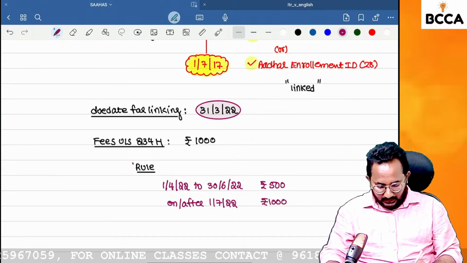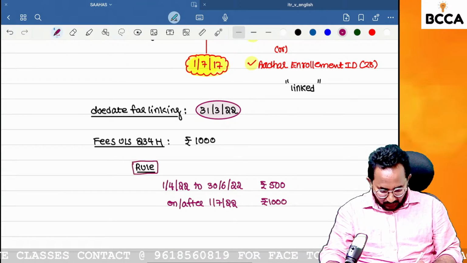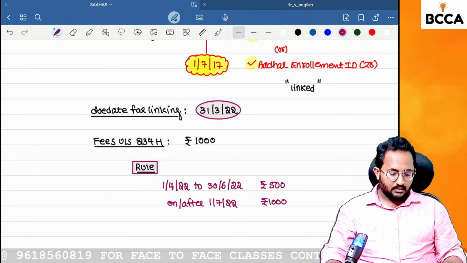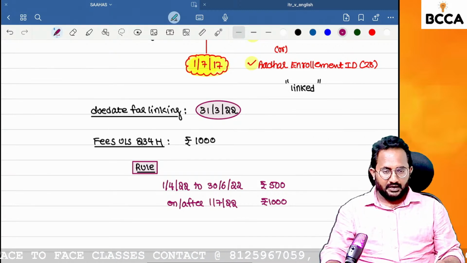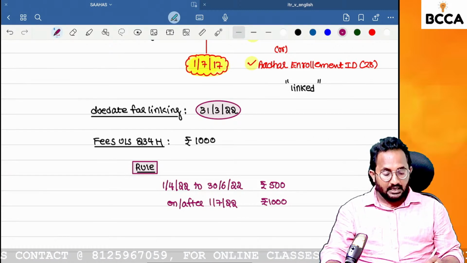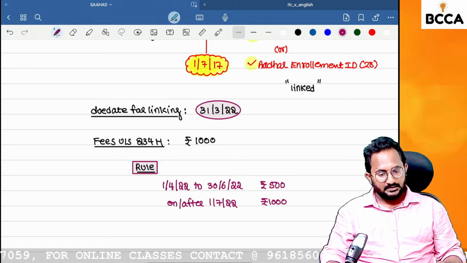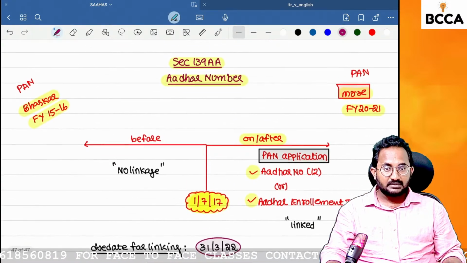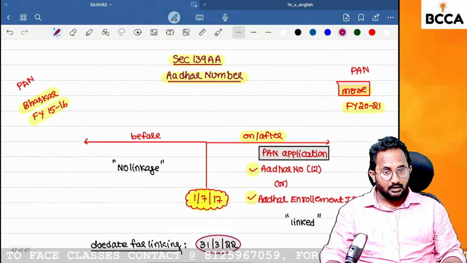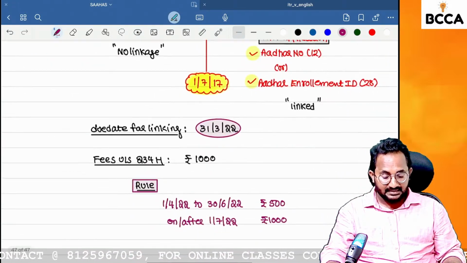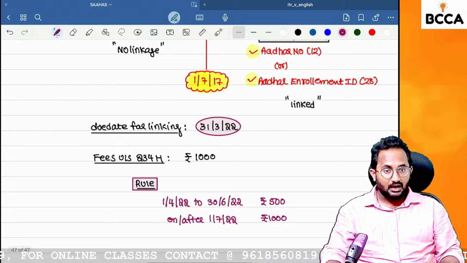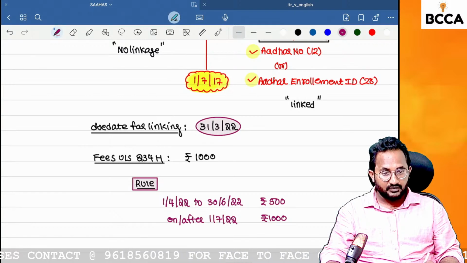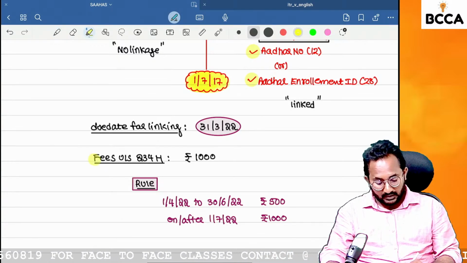So if they ask the question on the rules, you have to mention: for the first 3 months after the due date, 500 only. After that, you have to pay 1,000 rupees. Clear? So what is the concept? Aadhaar must be linked with your PAN number. If not linked, then you have to create the linkage within this date only. After that date, you have to pay the fees. What is the section? 234H.